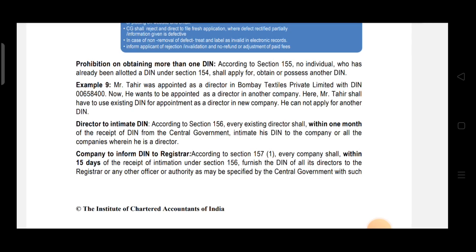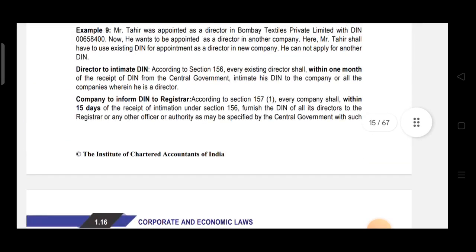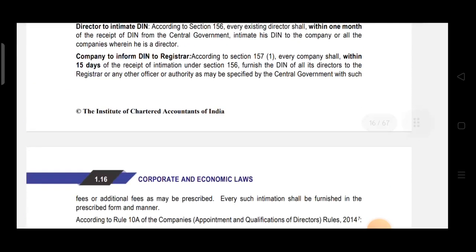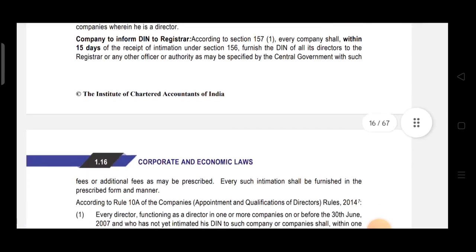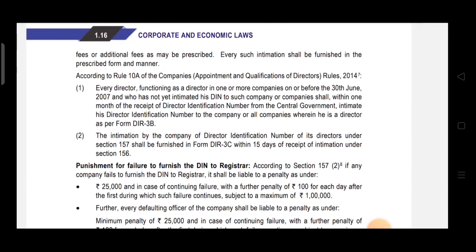Means the director is allotted the DIN, that is, the central government allots the DIN to the applicant within 1 month of the receipt of the application. The director is required to intimate the DIN to the company in form DIR 3B within 1 month of receipt of DIN, and the company is required to intimate the DIN to ROC in form DIR 3C within 15 days of the receipt of intimation. Okay, DIR 3B, 3C.